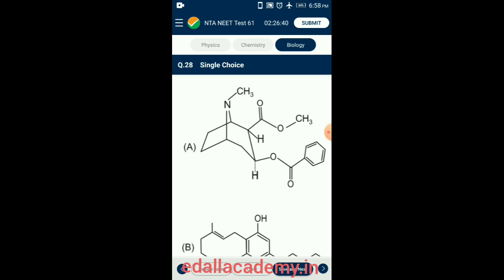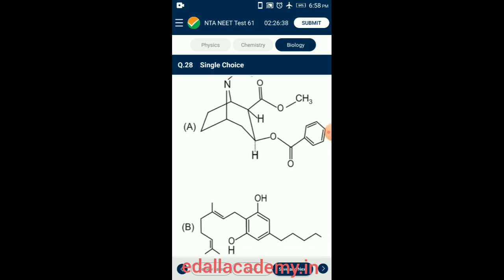The structure B represents cannabinoids, and these are a group of chemicals which interact with the cannabinoid receptors present principally in the brain. Natural cannabinoids are obtained from the inflorescence of a plant Cannabis sativa, generally taken by inhalation and oral ingestion.